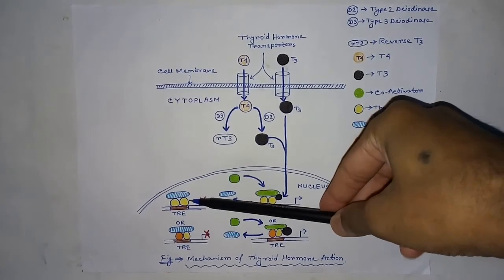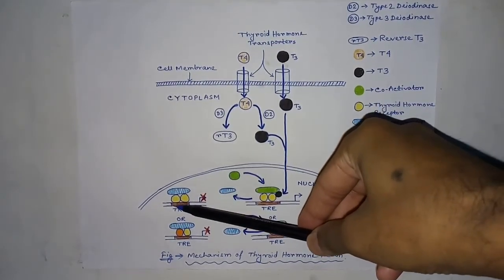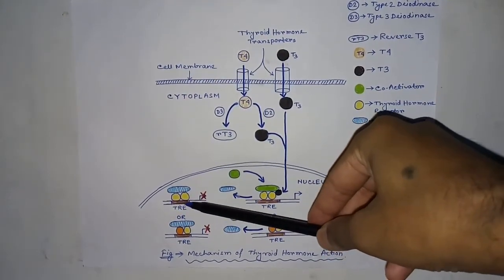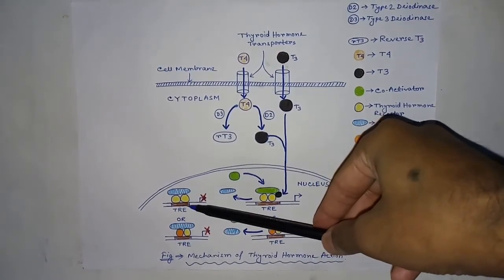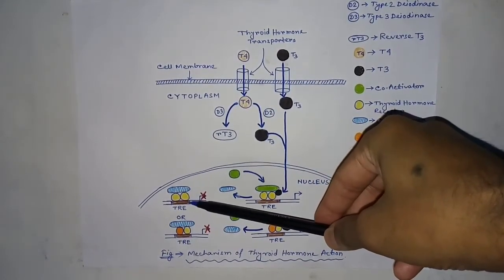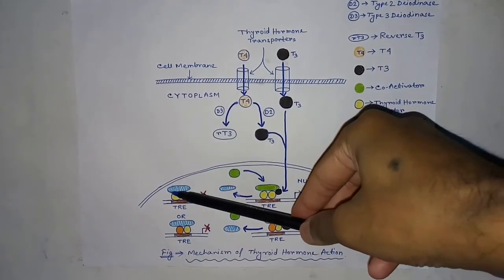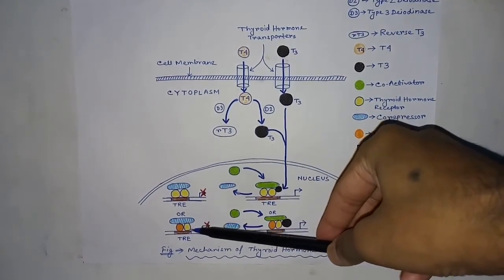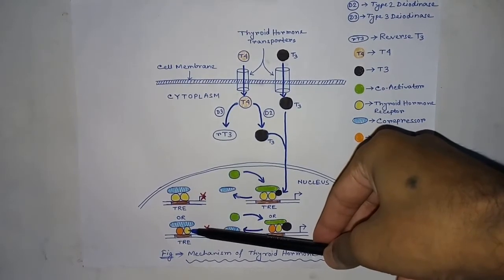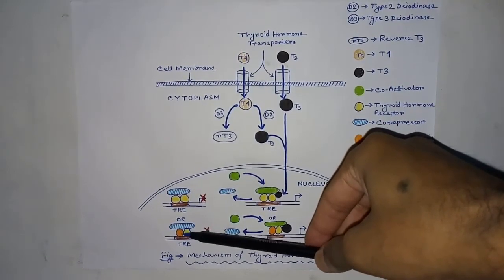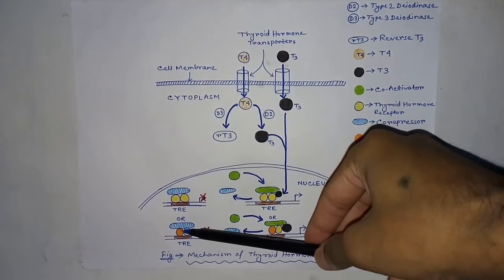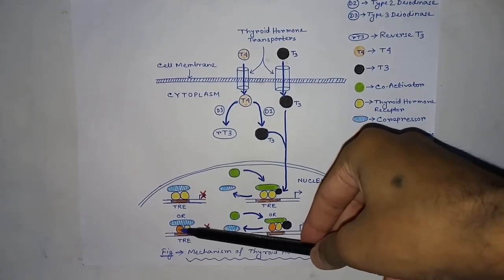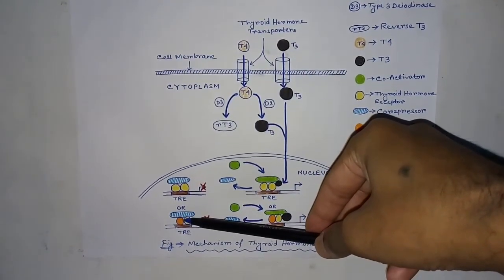Thyroid hormone receptors are located in the nuclei of target cells, bound to thyroid hormone response elements or TRE in the DNA. This is short repeated sequences of DNA. The thyroid hormone receptors are present either as homodimer or as heterodimer. The heterodimer is formed by one thyroid hormone receptor with another different nuclear receptor known as 9-cis-retinoic acid receptor or RXR. This RXR also acts as a transcription factor.